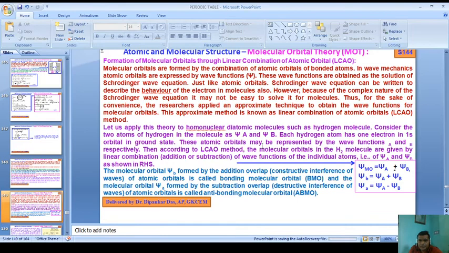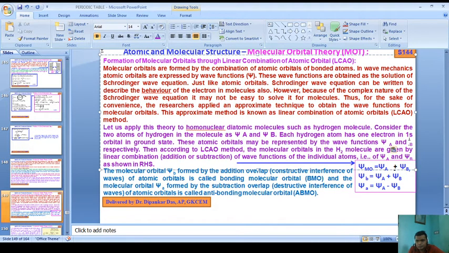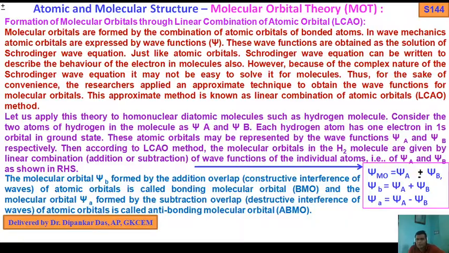So it should be the wave functions psi A and psi B respectively.